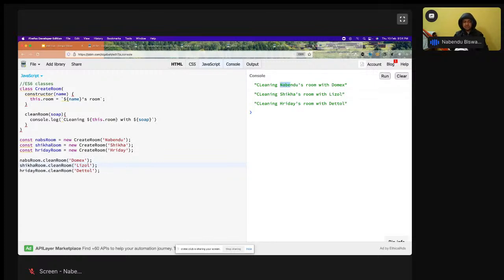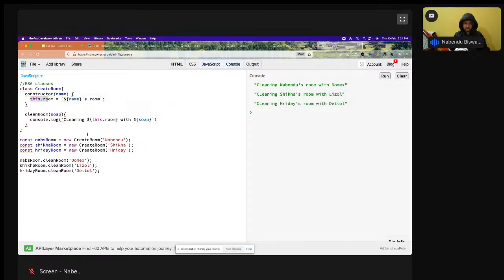So what did I just do? When I'm calling Navendu's room here, as I've told, it will get its own instance of this class. It will get its own this.room, and it will get its own different function. I'm creating three objects. It will take this blueprint and create all these things 3 times. If it were 100 objects, it will create this thing 100 times. That is what is there with classes.